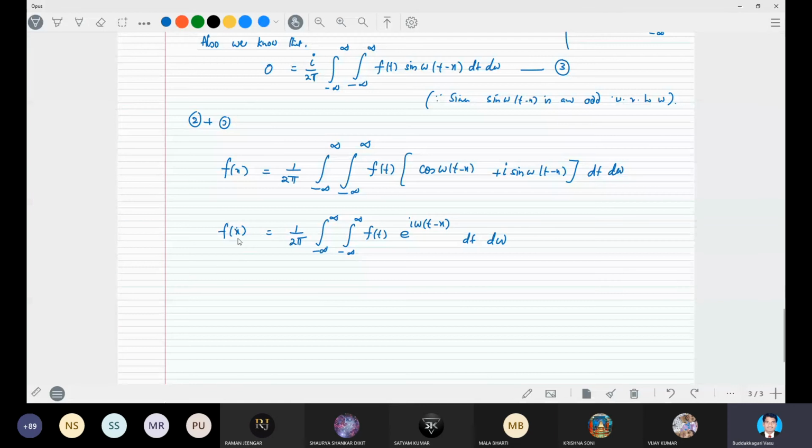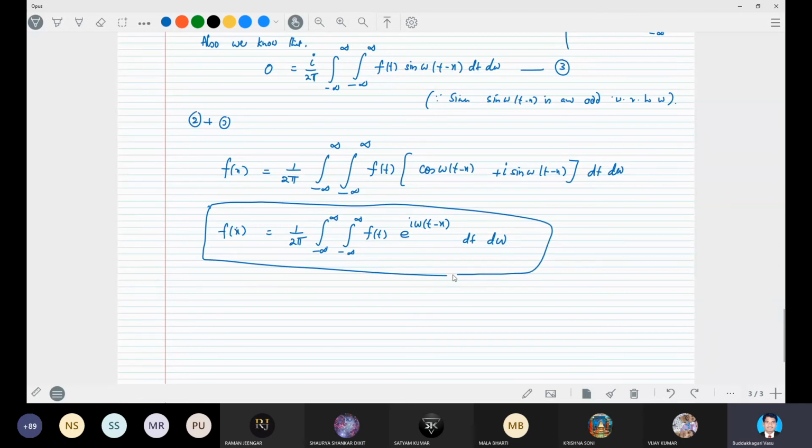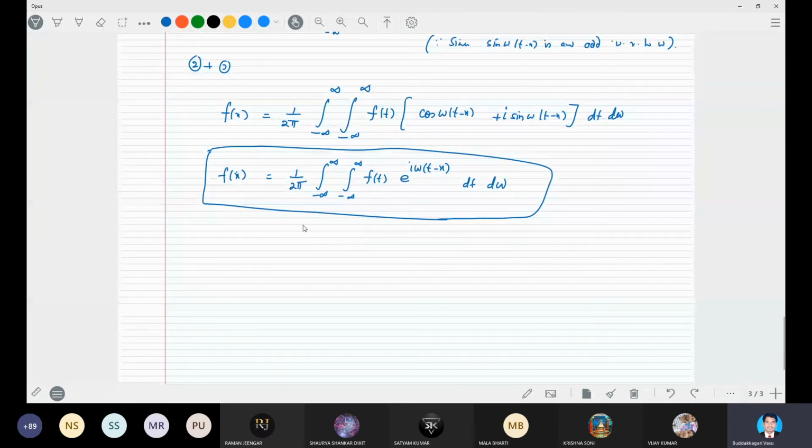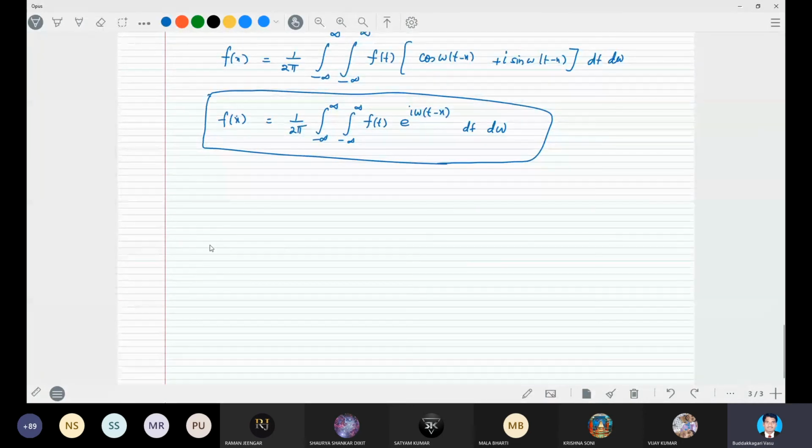f(x) is equal to 1 by 2 pi integral minus infinity to infinity f(t) into e power I omega into (t minus x) dt d omega. Okay, this is the complex form we usually use, or we can also simplify it one more time.